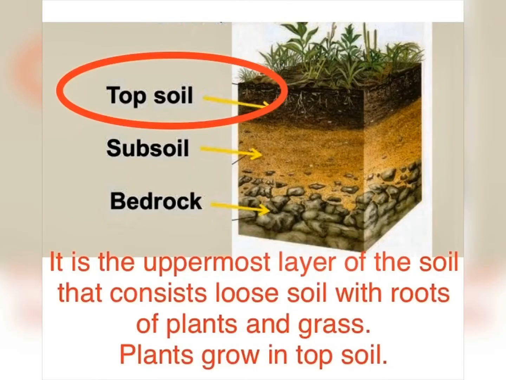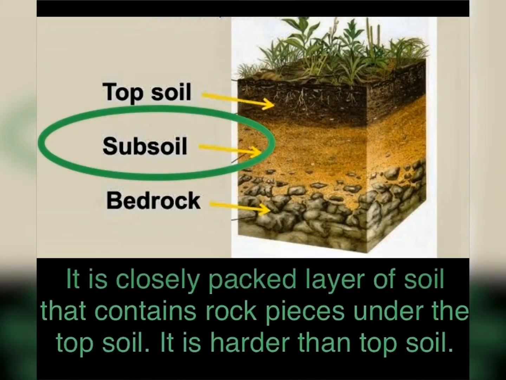The first and the uppermost layer of the soil is topsoil, that consists of loose soil with roots of plants and grass. Plants grow well in topsoil. The second layer of soil is subsoil. It is a closely packed layer of soil that contains rock pieces and it is found under the topsoil. It is harder than topsoil.